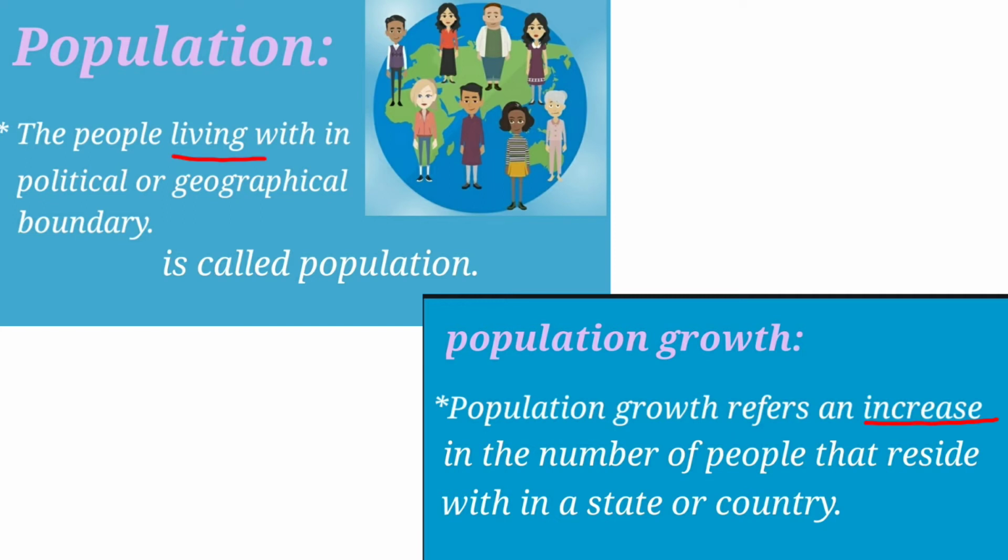Observe carefully, look at the underlined words. Living people is called population. Increase in the number of people is called population growth. Living and increase, that is the small difference between population and population growth.